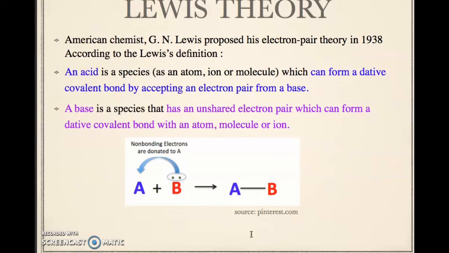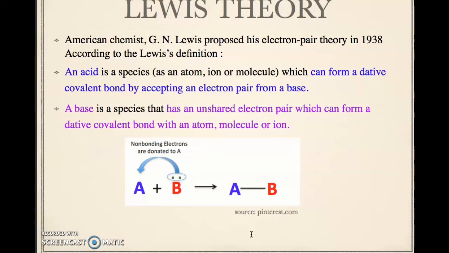Lewis theory. According to Lewis theory, an acid is a species which can form a dative covalent bond by accepting an electron pair from a base. A base is a species that has an unshared electron pair which can form a dative covalent bond with an atom, molecule, or ion.